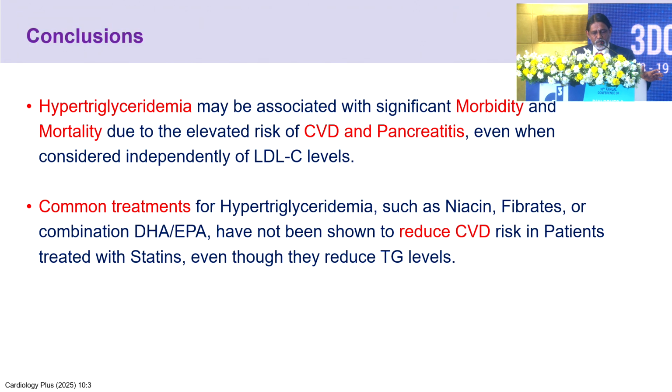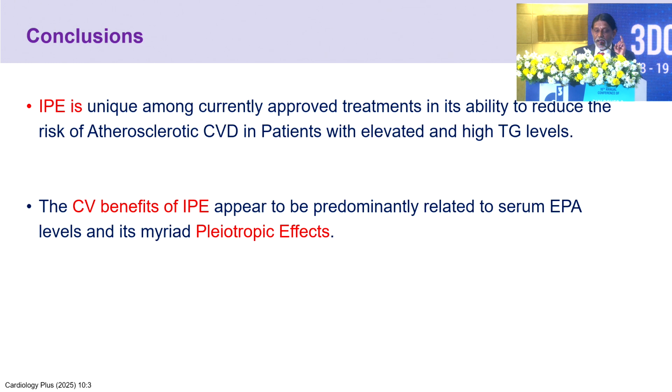So in short, hypertriglyceridemia may be associated with significant morbidity and mortality due to the elevated risk of CVD and pancreatitis. Common treatments such as niacin, fibrates, or a combination of DHA and EPA have not been shown to reduce CVD risk in all patients. And of course, icosapent ethyl, the purest form of this particular EPA, is unique among currently approved treatments in its ability to reduce the risk of ASCVD. The CV benefits of IPE appear to be predominantly related to serum EPA levels and beyond, and of course pleiotropic effects.